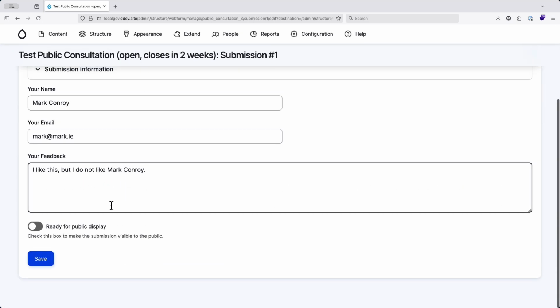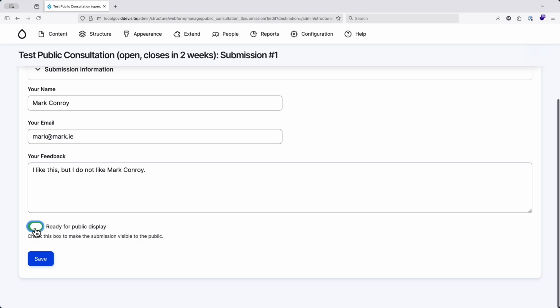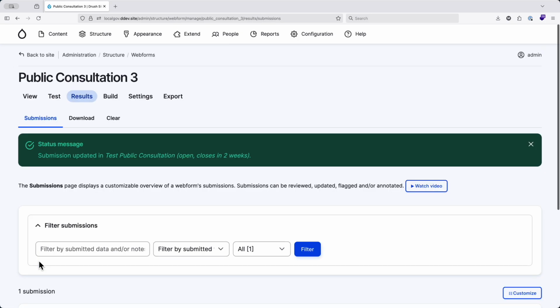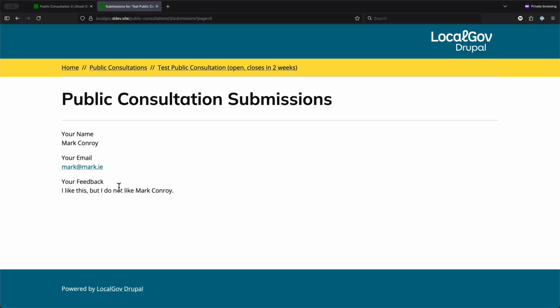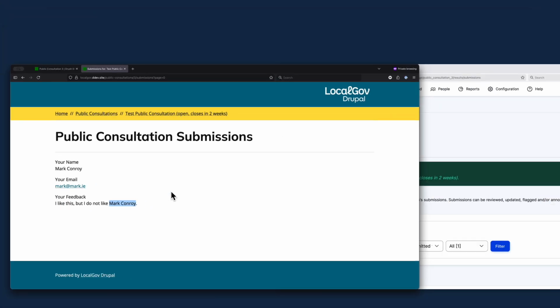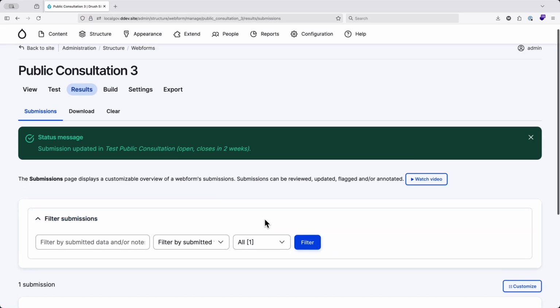Now, if I said straight out, this is ready for public display, what's going to happen? Well, it will be available for everybody to read. Now, we probably don't want these fields here. You know, personal information is not good to be sharing with everybody. So first name, our name and email address, and even all of this, whatever. I like the idea, but I do not like, we shouldn't be naming people in our public consultations. So let's have a look if we can maybe edit some of this.